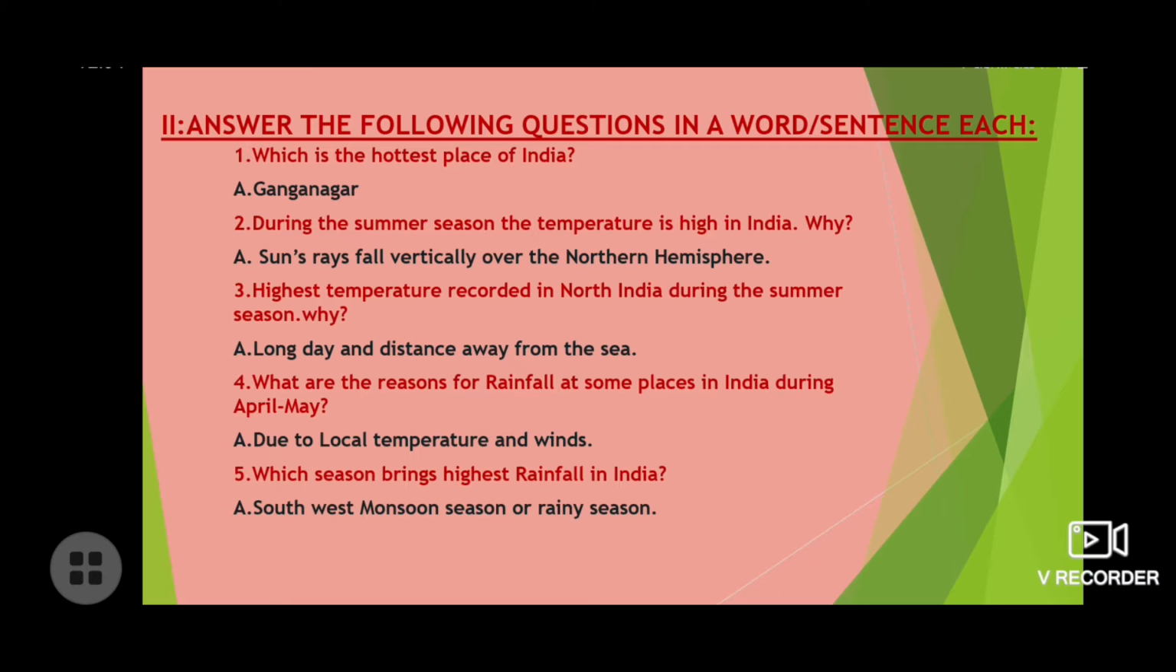Question number 2. During the summer season, the temperature is high in India. Why? Let's see the answer here. Sun rays fall vertically over the northern hemisphere.